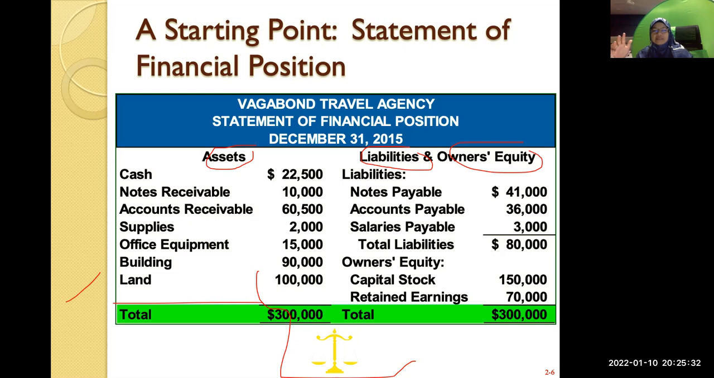Sorry to interrupt. So I understand that assets is what we have in hand, right? Not in hand. It is what belongs to the company. For example, your accounts receivable, you don't have it now. You are going to receive that in the future, but it belongs to you. Okay, all right.